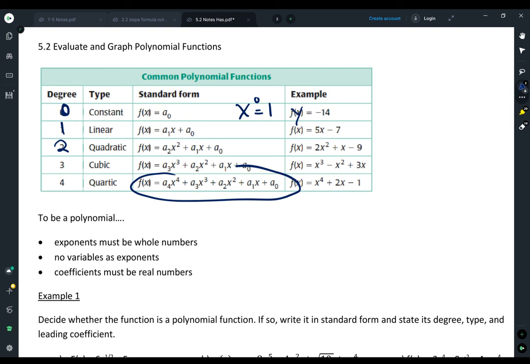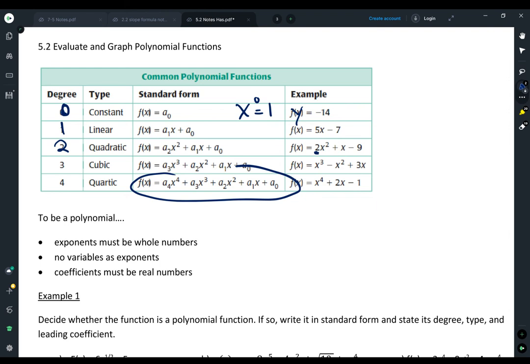So when we talk about degree, just to kind of review our Algebra 1 language, degree is going to be that term that has the highest power of any of them. And so you're always trying to find that one. That's how you identify. It's not always the first one because they might not be in order. The other thing that I want to add is if I'm looking at like this 2x squared plus x minus 9, that 2, that first coefficient is called my leading coefficient.